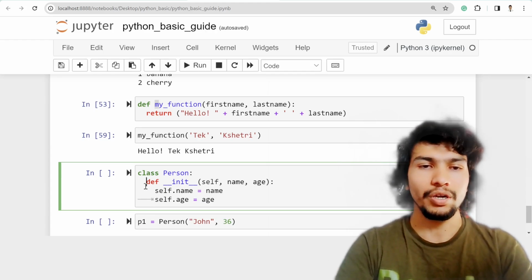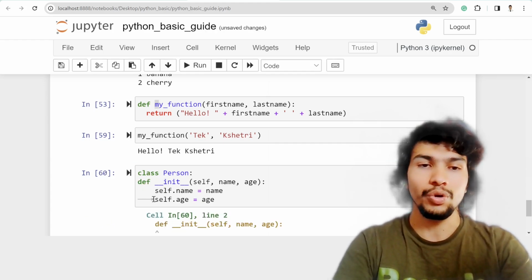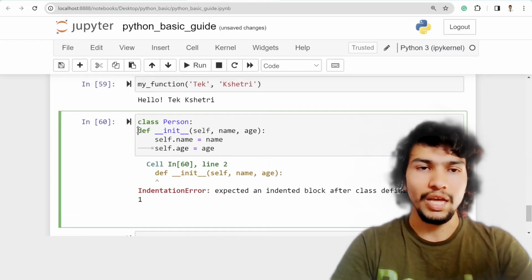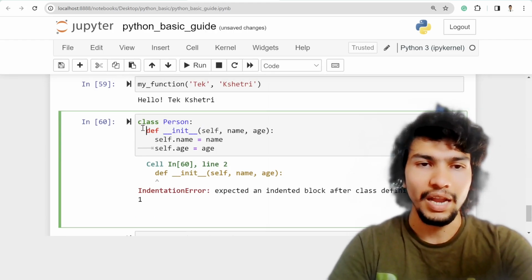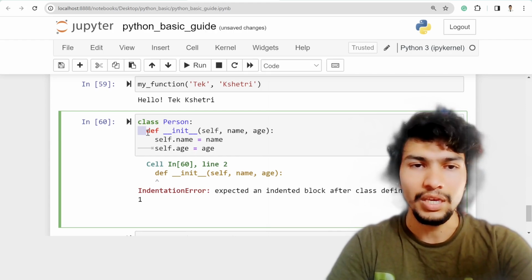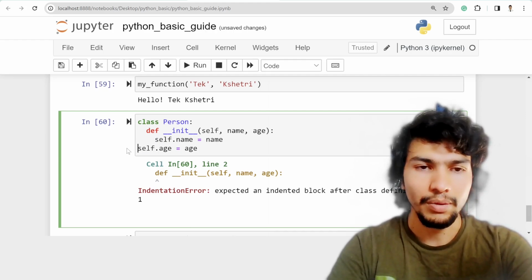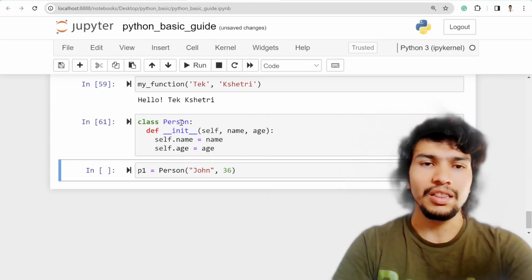If you don't have any space between these two things, then it's not part of the class, it's an individual thing, and you might end up with an indentation error, right? So that's why you need either two spaces or four spaces. For me now, I'm leaving two spaces over here, and two spaces over here, and this has the issue, so maybe I can leave two spaces over here. If you define it like this, then this is the class.